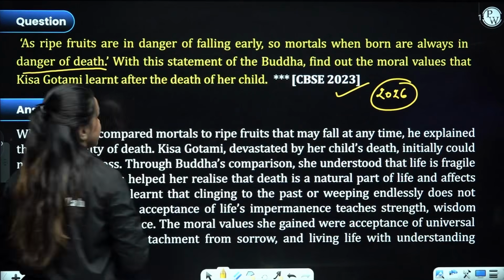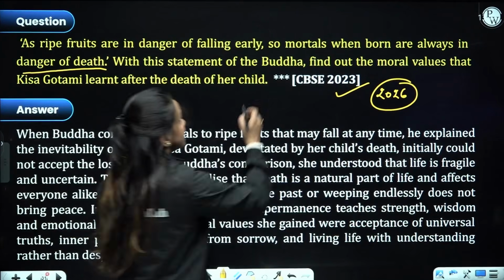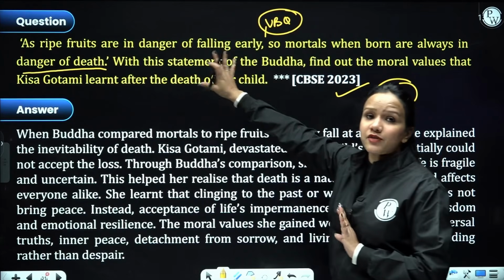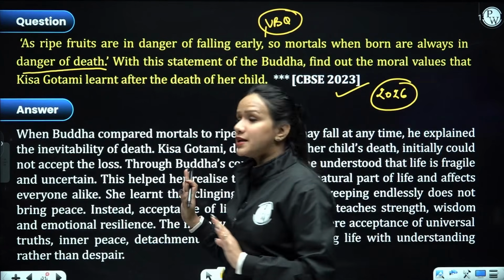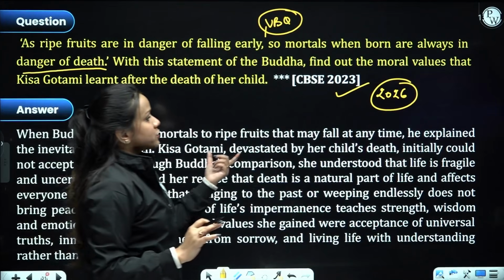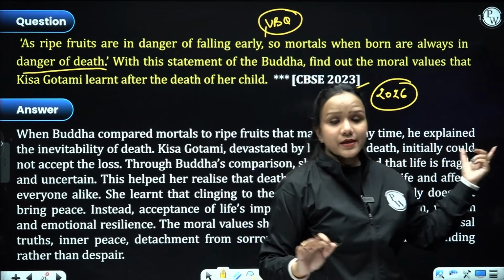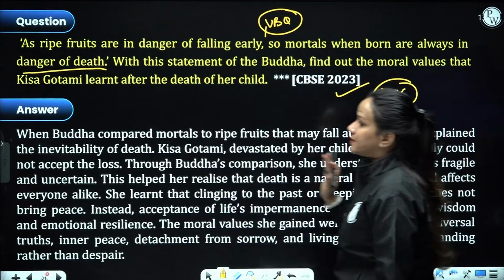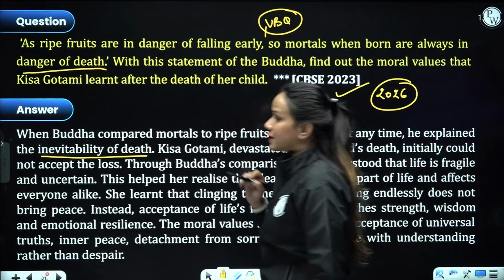Your thinking based question, value based question, right? This is a value based question. And CBSE loves to ask value based questions from this particular chapter. So when Buddha compared mortals to ripe fruits, they may fall at any time, right? Ripe fruits fall first, right? He explained the inevitability of death through this particular incident.